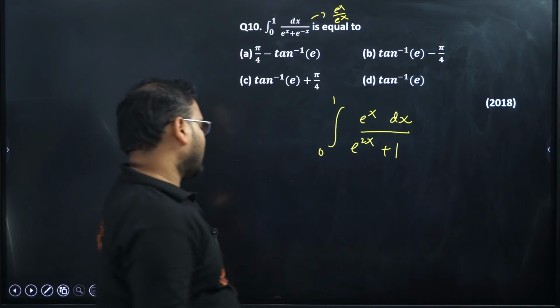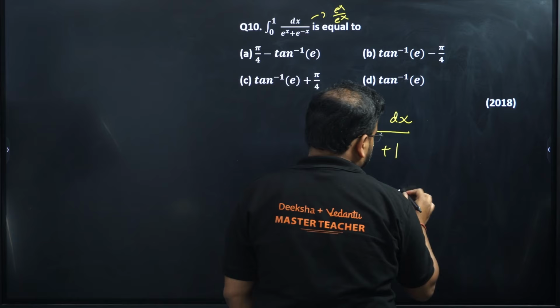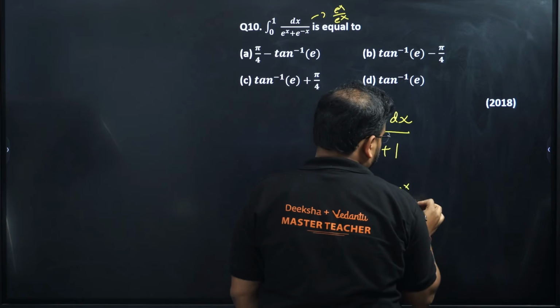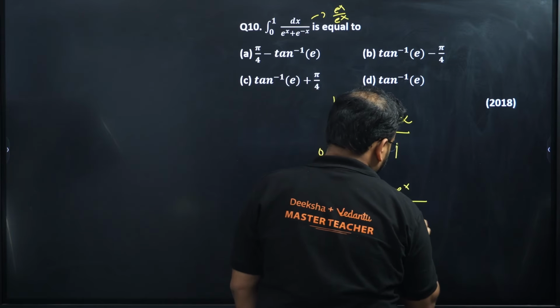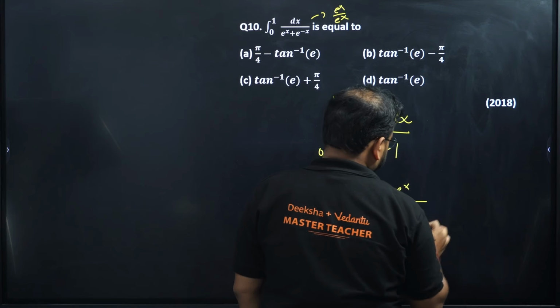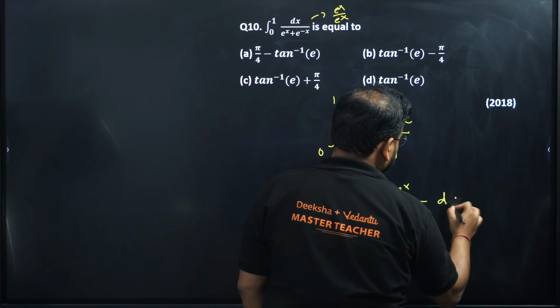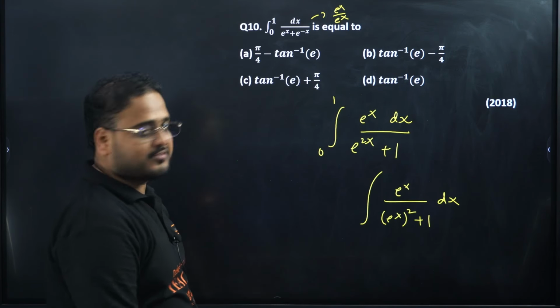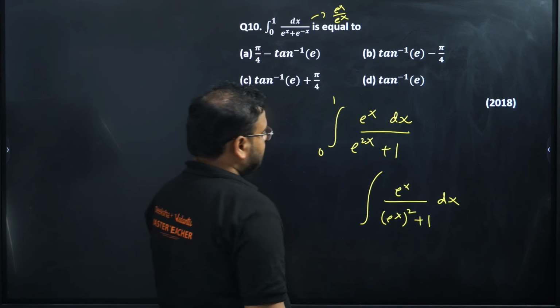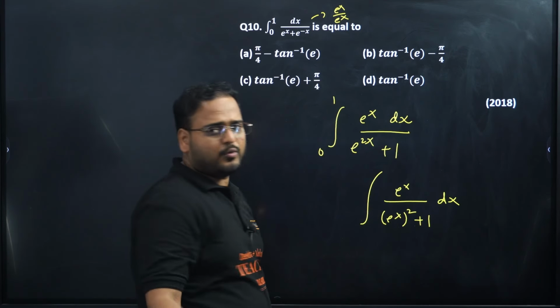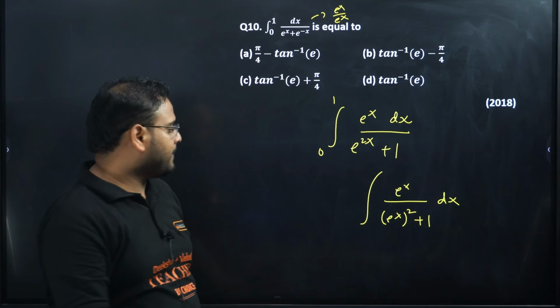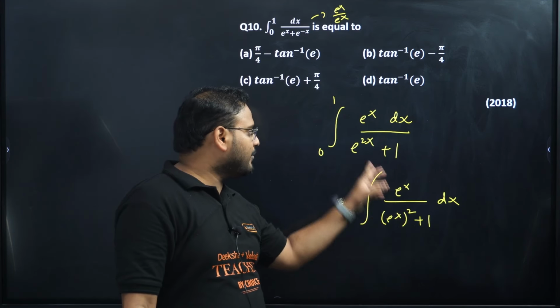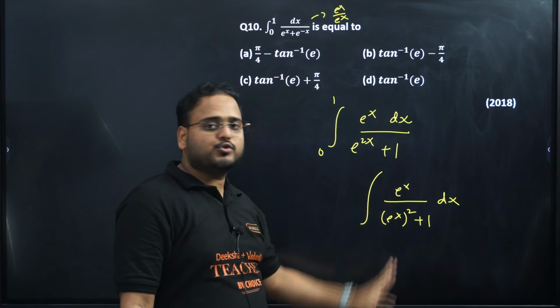Got it? Okay, sir. Now take e power x upon e power x the whole square plus 1 dx, in this format. I'm not writing the limits right now. I don't want to write the limits. I'll deal with that later. So e power x upon e power x the whole square, because e power 2x is there, plus 1 is there.